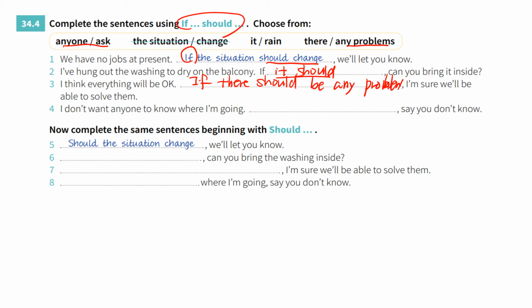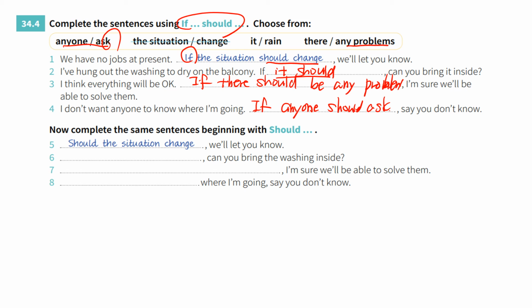Number 4, I don't want anyone to know where I'm going. Say you do not know. Okay. If anyone should ask you, in case anyone asks you, say you don't know.